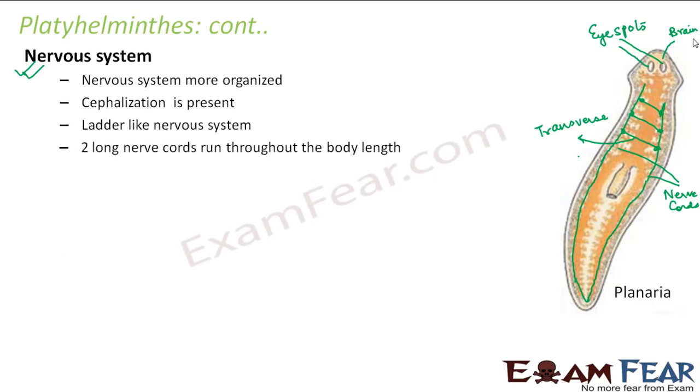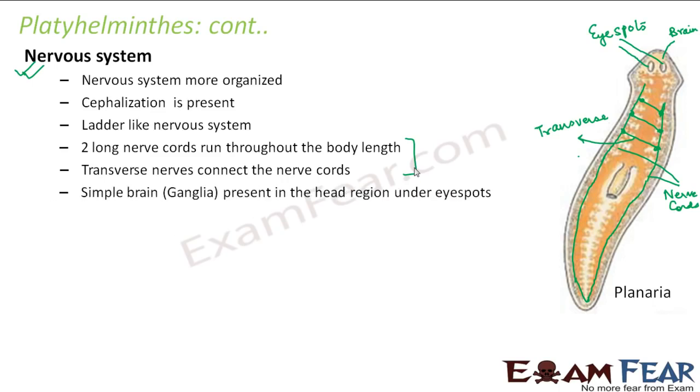There are two long nerve cords which run throughout the body length, as I showed just now. And there are transverse nerves which connect the nerve cords. So these two features together give it the appearance of a ladder. A simple brain or ganglia is present in the head region under the eye spots.